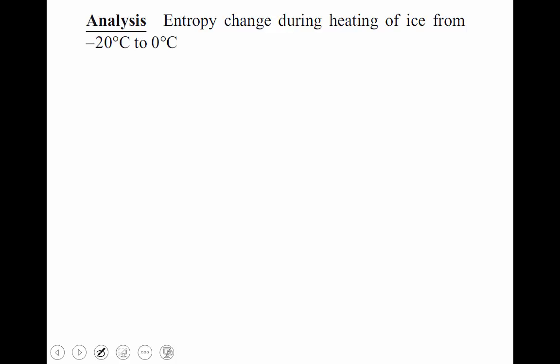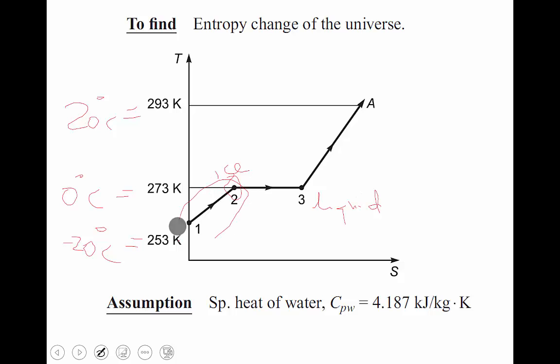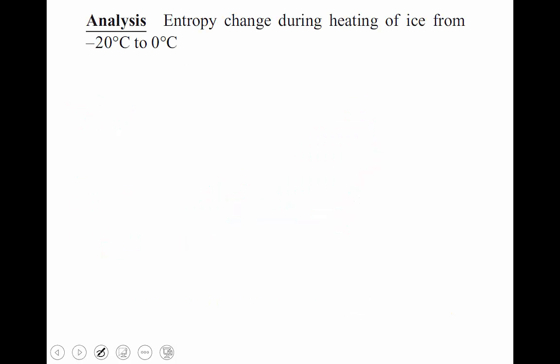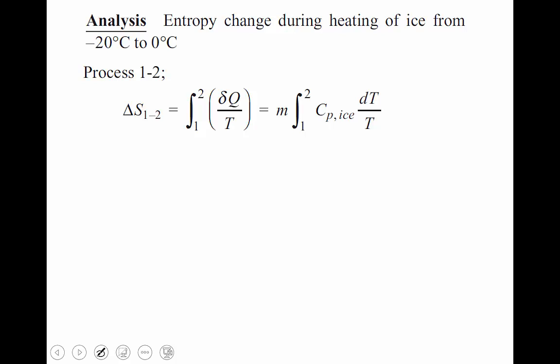There are three steps: 1 to 2, 2 to 3, and 3 to 4. First we solve the first step, minus 20 degrees Celsius to 0 degrees Celsius, process 1 to 2.